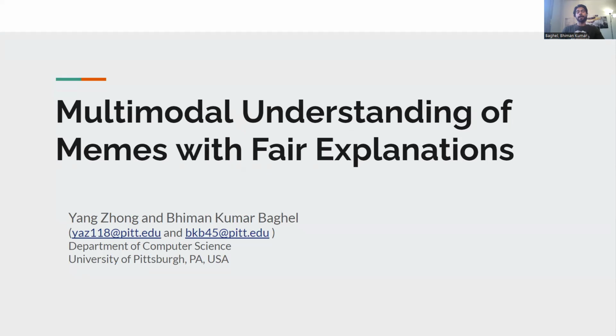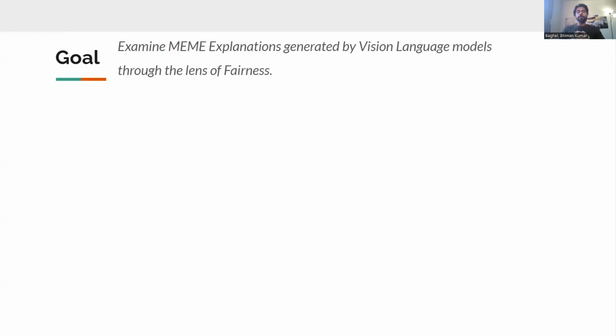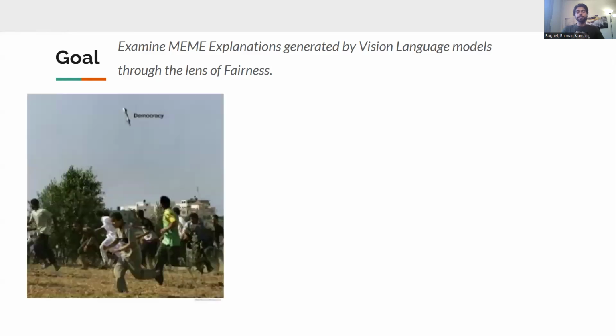That being said, I present Multimodal Understanding of Memes with Fair Explanations. As evident from the title, our goal is to examine meme explanations generated by vision language models through the lens of fairness. Let's understand with an example.